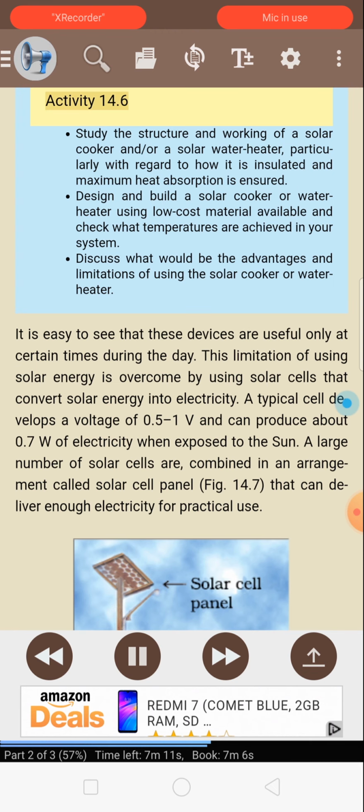Activity 14.6. Study the structure and working of a solar cooker and/or a solar water heater, particularly with regard to how it is insulated and maximum heat absorption is ensured. Design and build a solar cooker or water heater using low-cost material available and check what temperatures are achieved in your system. Discuss what would be the advantages and limitations of using the solar cooker or water heater.